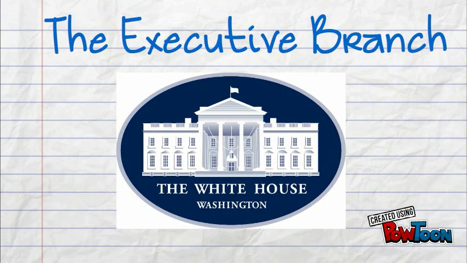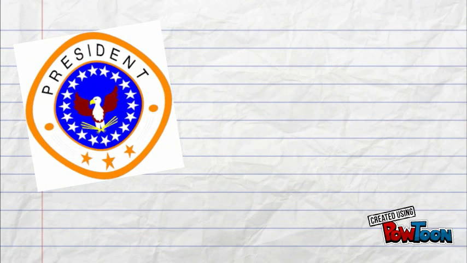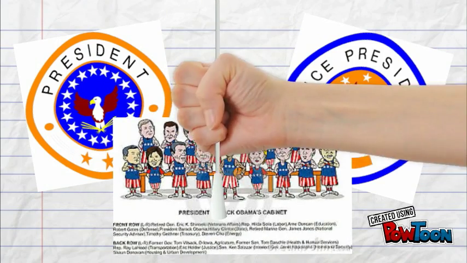The executive branch of the government is the branch that makes sure the laws of the United States are followed. The branch is made up of many different members, including the President, the Vice President, and the President's Cabinet.